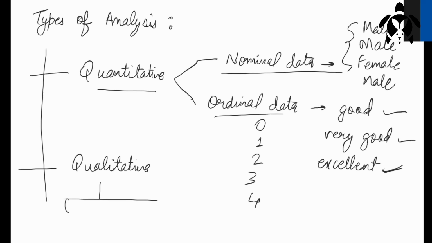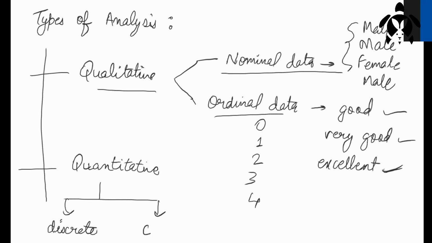Nominal and ordinal data are qualitative, divided like this. I was very wrong earlier. This is qualitative and this is quantitative. Quantitative, from the name itself, you can understand it's regarding quantity. So here you have discrete and here you have continuous.